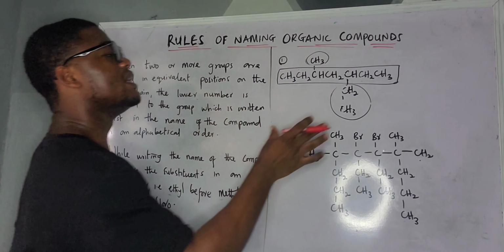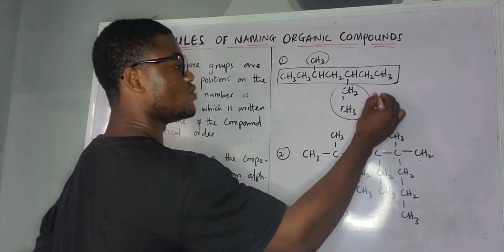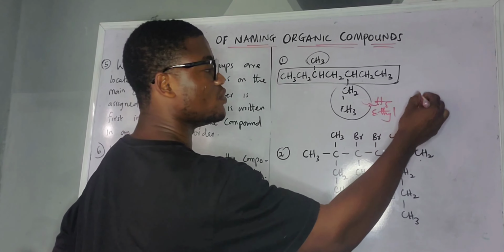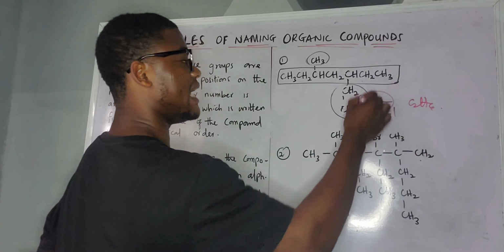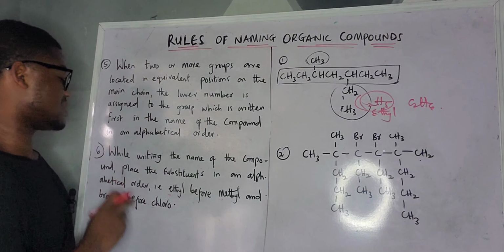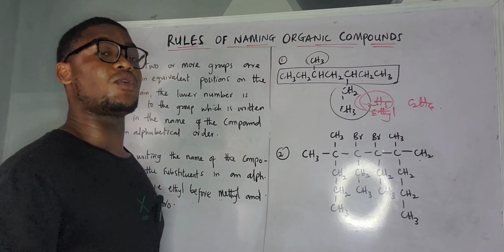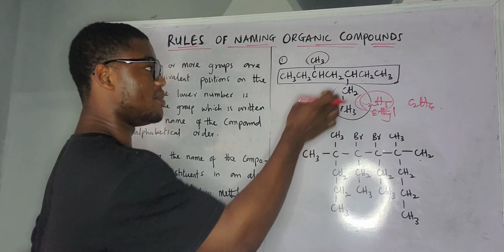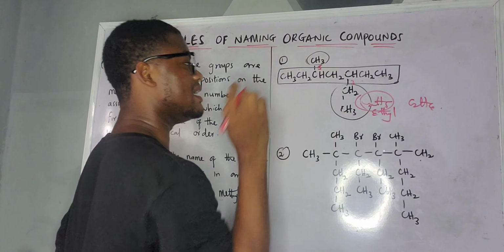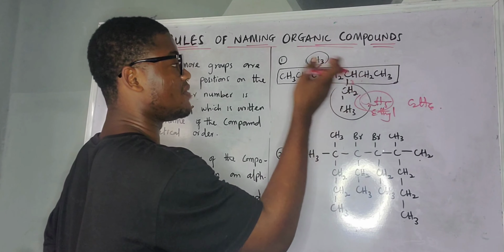You can see there, that's where we have rule 5. Rule 5 is telling us that this part, if you add it together, is going to give you C2H5, and this one is ethyl, because ethane is going to be C2H6. So this is your ethyl. Now we have ethyl here and methyl here, and rule 6 states that ethyl will come before methyl. So we have to give the number to the one that will come before the other. So certainly we are going to give this one 3, and this one 5. Instead of this one 3, what if I give this one 5? It means this one will come first.